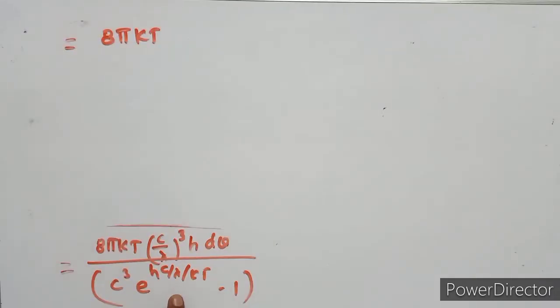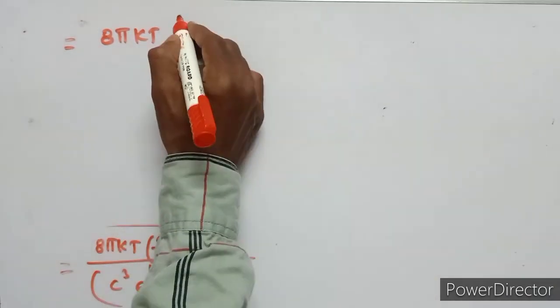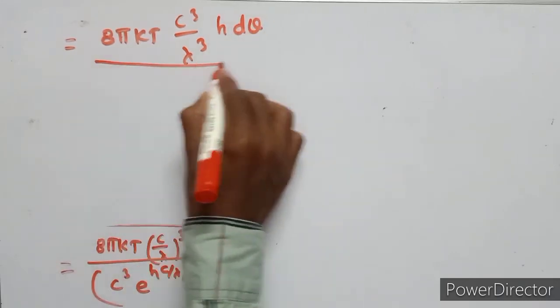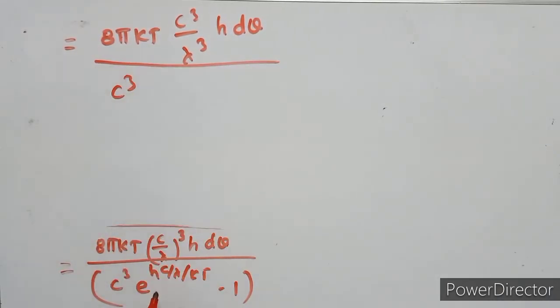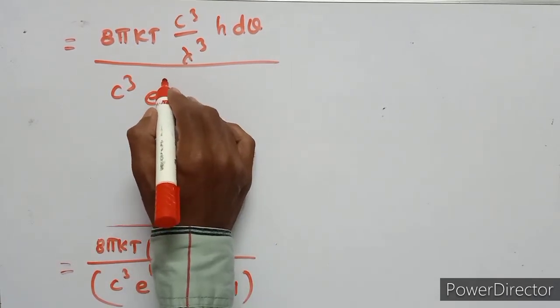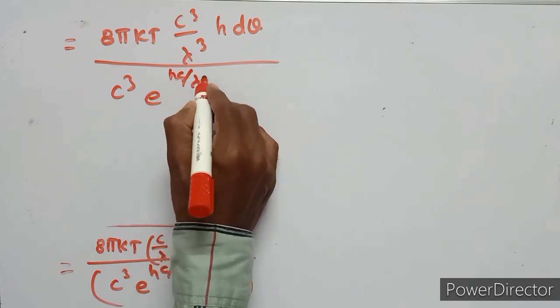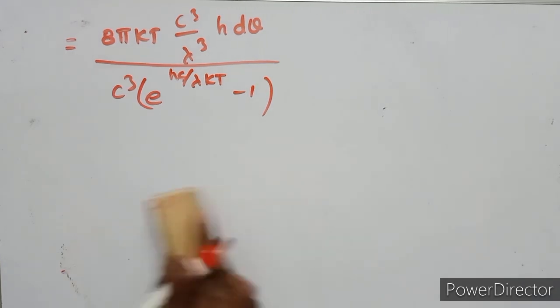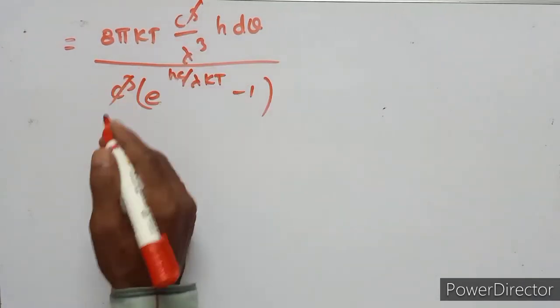So this equation can be written as 8 pi, c cube upon lambda cube, h d nu upon c cube e to the power of hc upon lambda kt minus 1. So here c cube cancels.